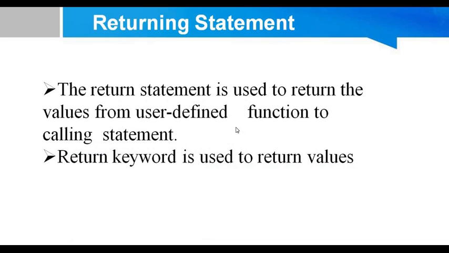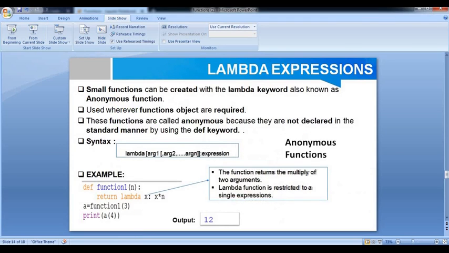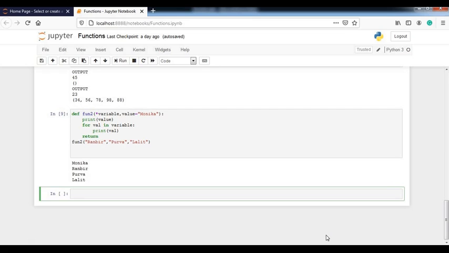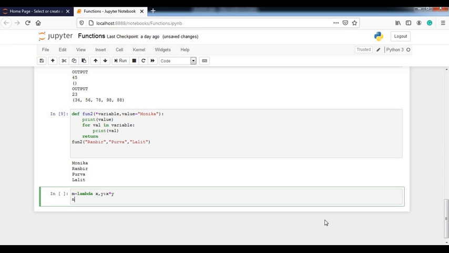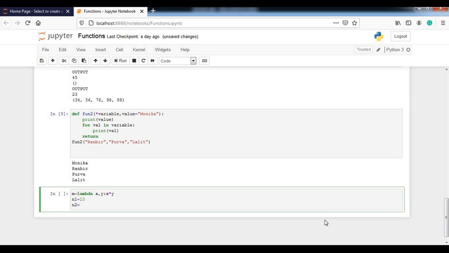So let's see the example of lambda function. Let me make another program for you. Suppose I have a variable m and I am just making a lambda function. If I want to pass multiple arguments and specify the function in it, x comma y, and y specifies x star y. Okay, and I'm passing two numbers, 10 and 20.